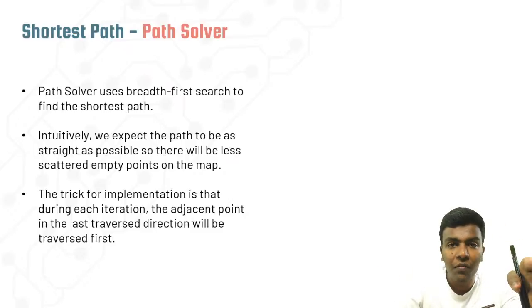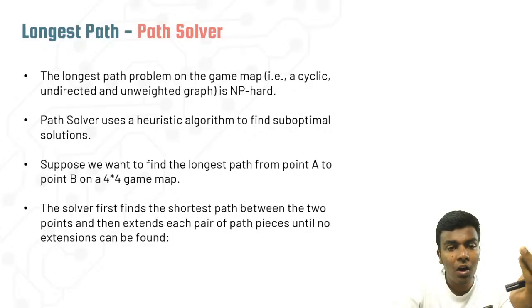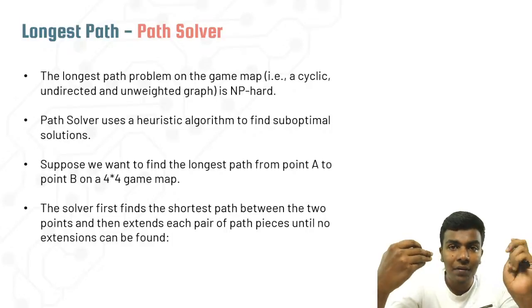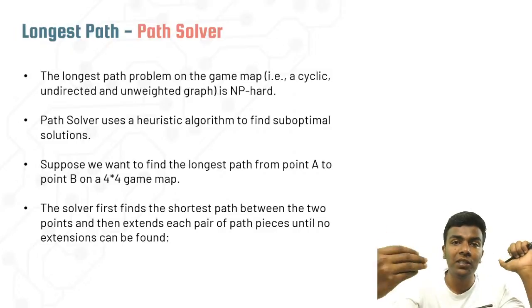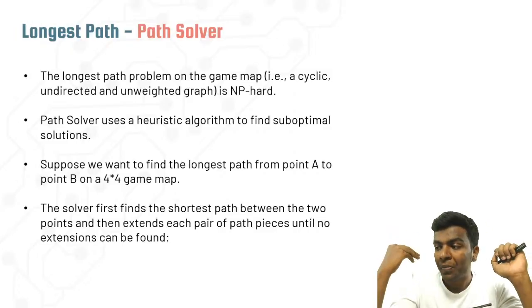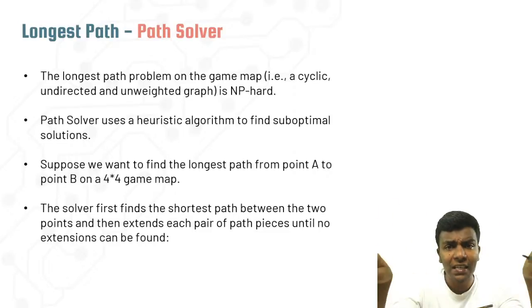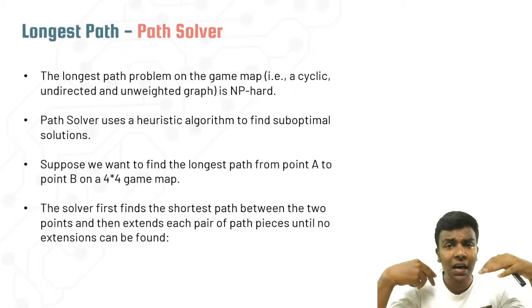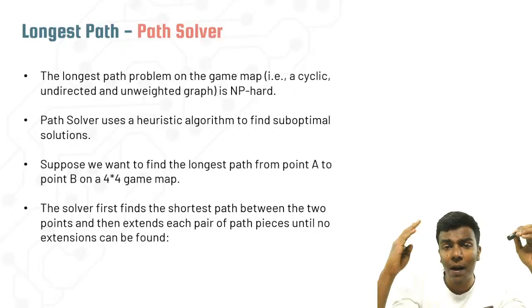First of all, that is the shortest path; the same applies to the longest path. So where is the longest path required? Of course, the longest path is required to have the maximum occupancy of the complete play area. If the play area is like this, the snake should occupy each and every place of that play area.